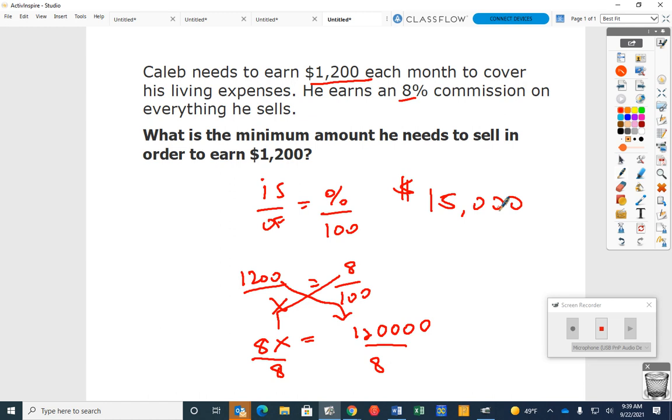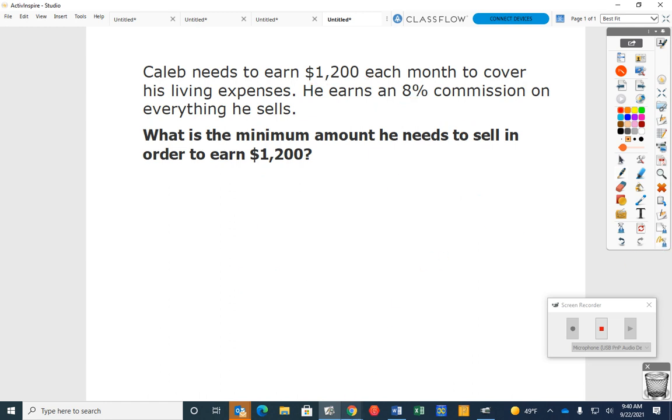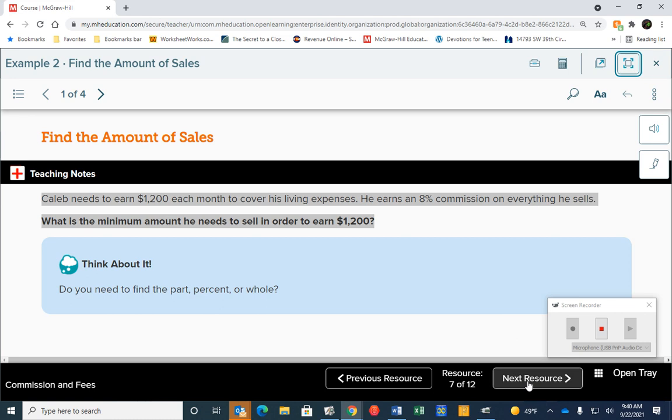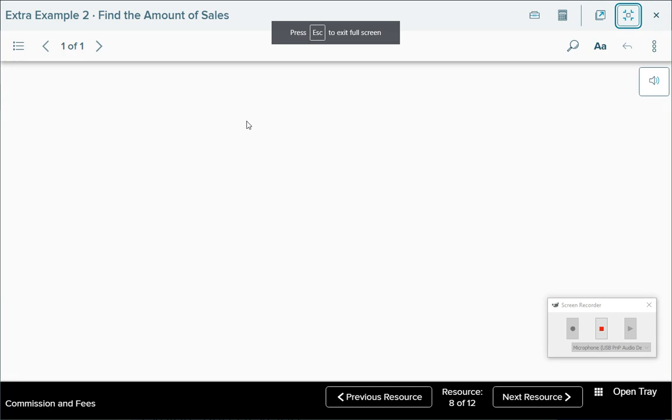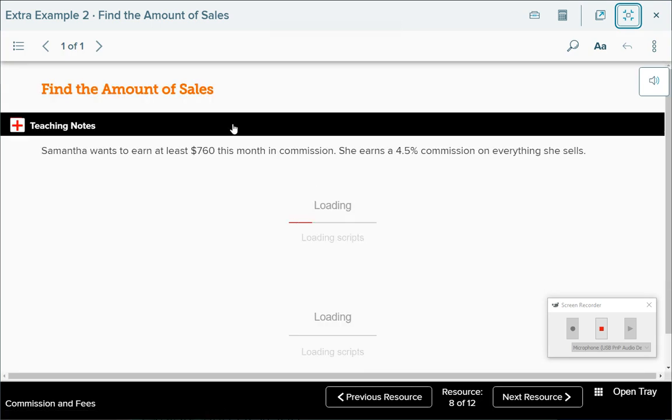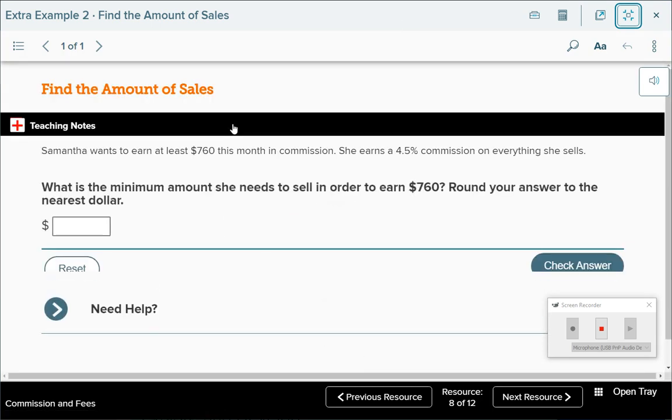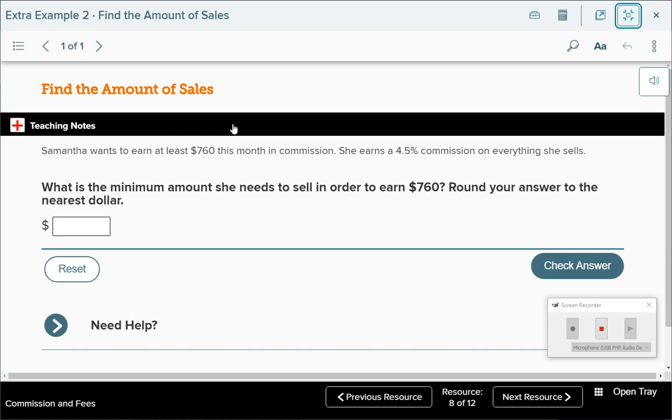Okay, does that make sense how we found that? Yes, by using the percent proportion, right? Did everybody write that down? Then I want you on your own to solve this one. Samantha wants to earn at least $760 a month in commission. She earns 4.5% commission on everything she sells. What is the minimum amount she needs to sell in order to earn $760? Round your answer to the nearest dollar. Okay, write your proportion.